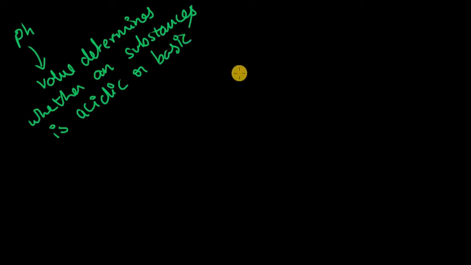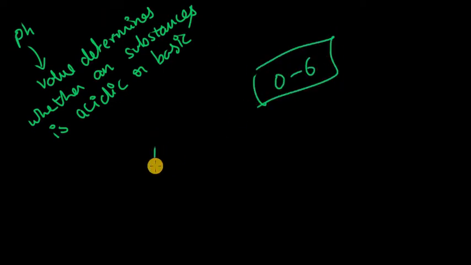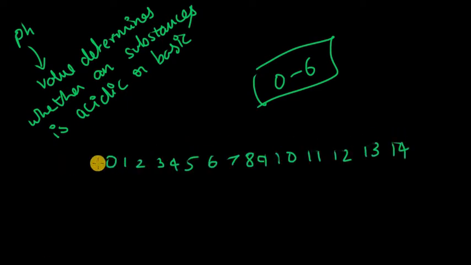Acidic substances will have a pH value ranging from 0 to 6. There are many values, so let me write it down. These are the values of the pH.